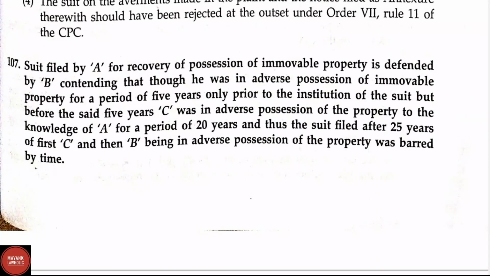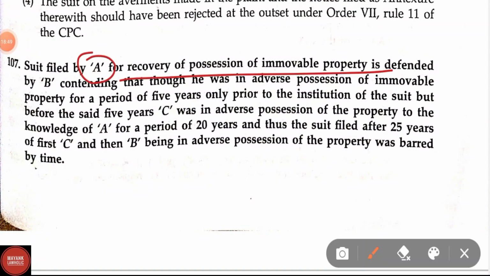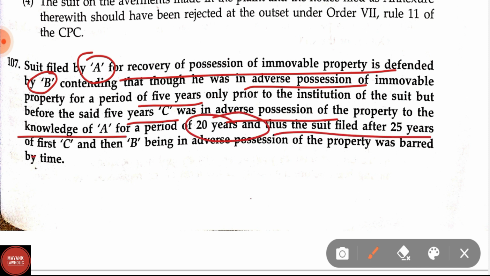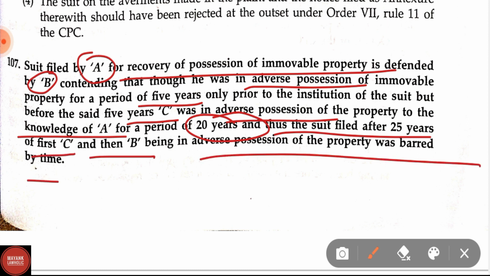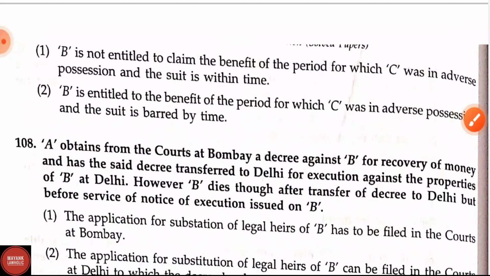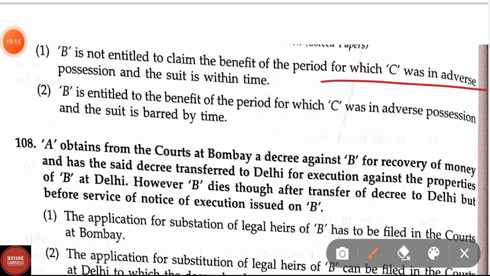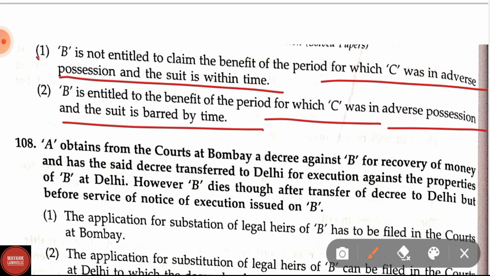Question number 107. Suit filed by A for recovery of possession of immovable property is defended by B, contending that though he was in adverse possession of the immovable property for a period of 5 years only prior to the institution of the suit, before the said 5 years, C was in adverse possession of the property to the knowledge of A for a period of 20 years, and thus the suit filed after 25 years of first C and then B being in adverse possession of the property was barred by time. Options are: B is not entitled to claim the benefit for the period for which C was in adverse possession and the suit is within time; and option second, B is entitled to the benefit of the period for which C was in adverse possession and the suit is barred by time.